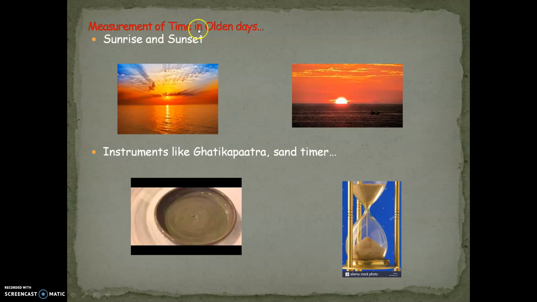Now we have learned the measurement of time in olden days. Since in olden days technology and science were not developed, people did not have watches, clocks, mobile phones or internet to see the time, and for that reason they used natural cues like sunrise and sunset. With the help of sunrise, people would realize that it was morning, and when the sun was above their head, they would understand it was noon, and when the sun would go down, they would realize it was sunset. Based on these natural phenomena, they measured the time for themselves.